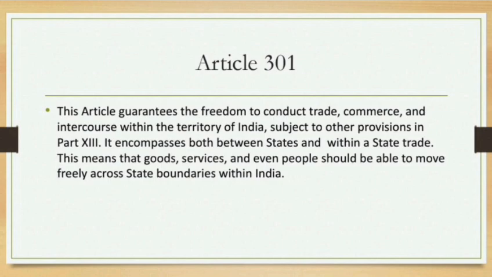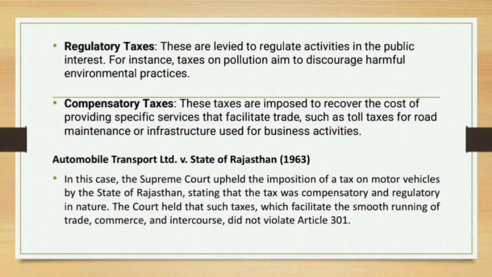Article 301 guarantees freedom of trade, and it discourages harmful environmental practices. These are the main grounds on which the government collects taxes for the welfare of the people and the interest of the environment. Compensatory tax is also related to public interest, and these taxes are imposed to recover the cost of providing specific services that facilitate trade, such as toll taxes for road maintenance and infrastructure used for business activities. These are the main grounds on which we collect compensatory tax. They are mentioned in Article 301.